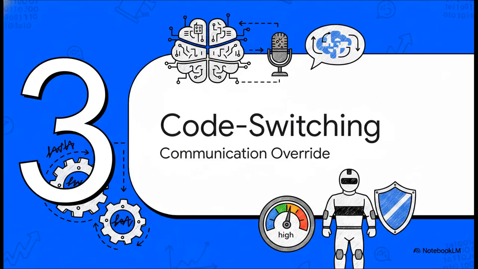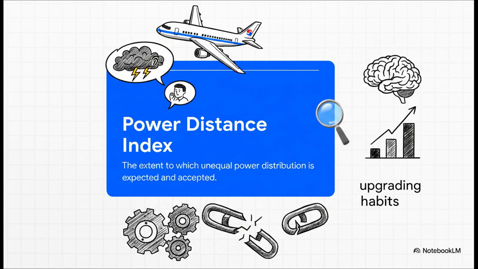Section 3. Communication code switching. Now we have to talk about the power distance index, or PDI. This is crucial because it's often baked right into our native languages. The source analysis brings up this incredibly tragic example of Korean Air in the 1990s. They suffered fatal crashes, but not because of bad pilots or broken planes. It was a language bug.